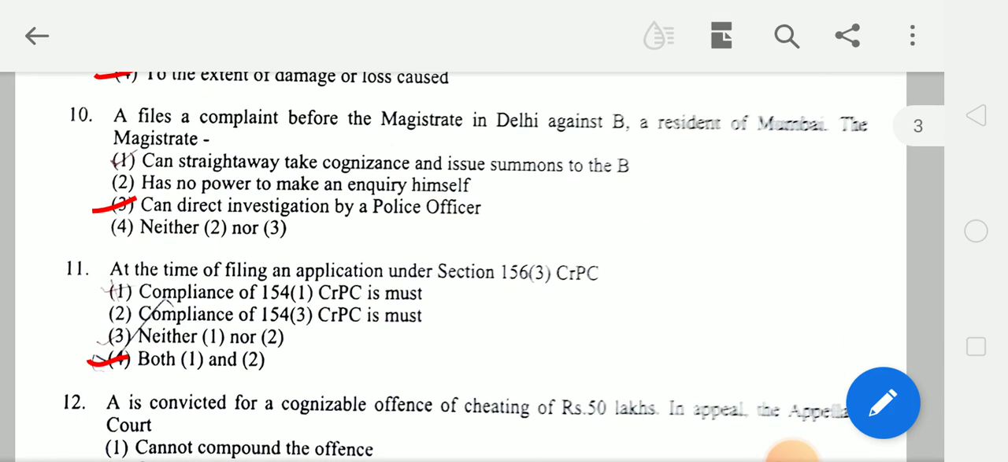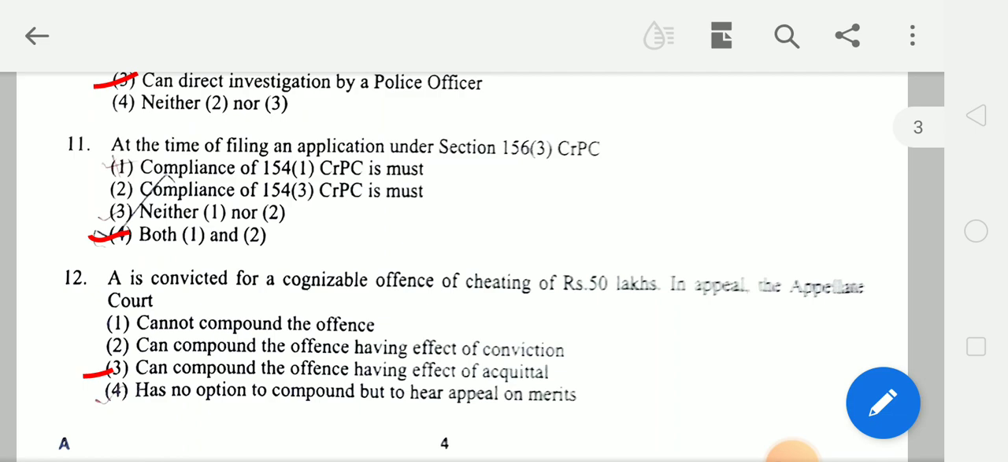Next, A files a complaint before the magistrate in Delhi against B, a resident of Mumbai. The magistrate, answer is, can direct investigation by a police officer. Next, at the time of filing an application under Section 156 subclause 3 CrPC, compliance of Section 154 subclause 1 CrPC is a must, and compliance of Section 154 subclause 3 CrPC is a must. So इसका आंसर है both 1 and 2.